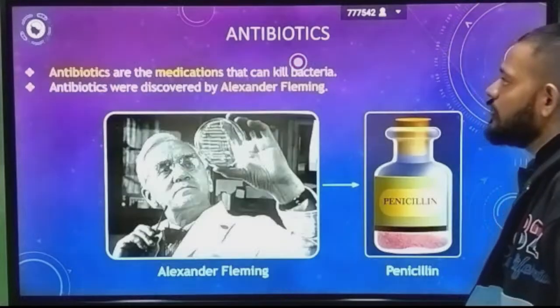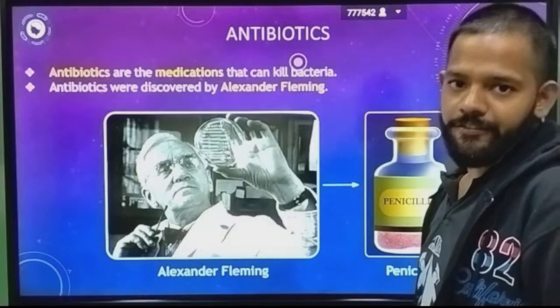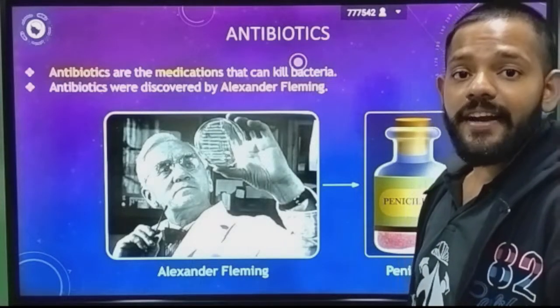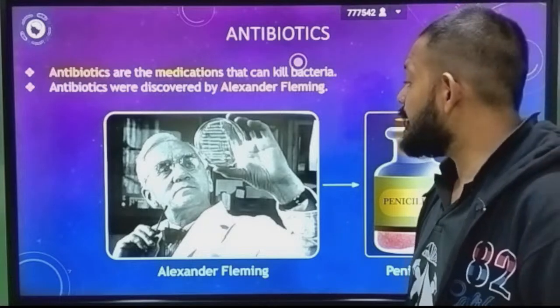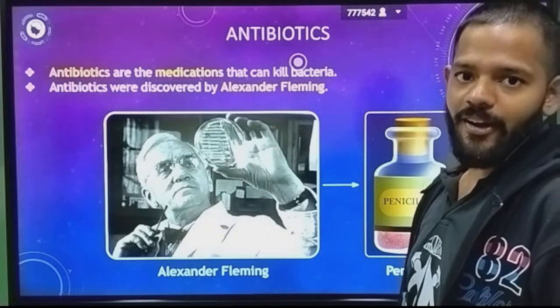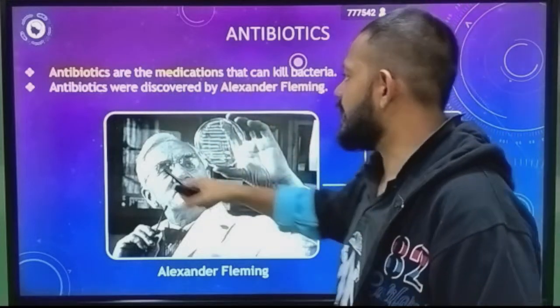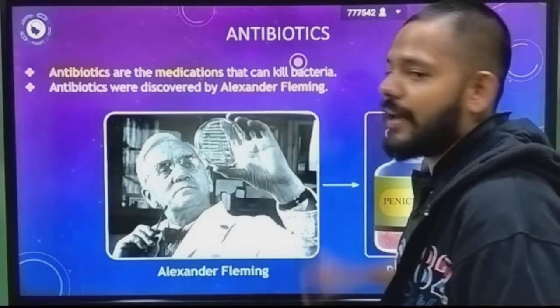So this is Alexander Fleming, the person behind the discovery of antibiotics, the person who first discovered the antibiotic. Antibiotics are medications that can kill bacteria. Antibiotics were discovered by Alexander Fleming, and he discovered what? Penicillin. Listen, one thing: penicillin is the antibiotic and Penicillium is the organism.